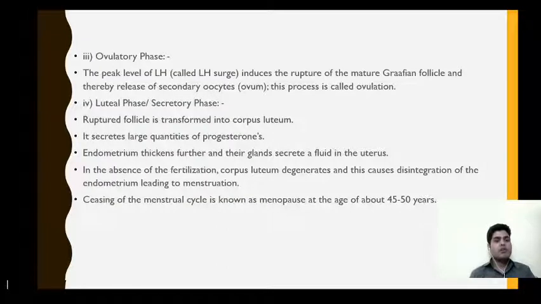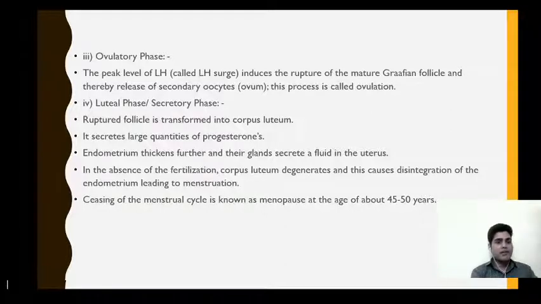Now the ruptured Graafian follicle gets transformed into corpus luteum, and this corpus luteum is responsible for the secretion of a large quantity of progesterone hormone, and this progesterone hormone is responsible for the thickening of endometrium, and the glands start creating a fluid in the uterus.